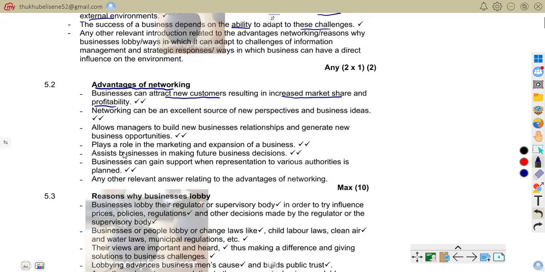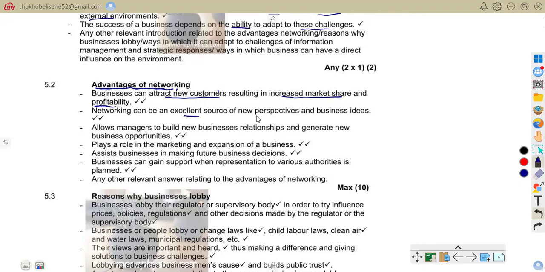For example, a coffee business owner attends a business expo and gains new clients. With more sales coming, the profit is going to come as well.